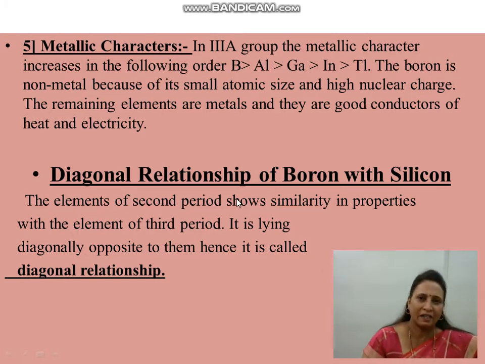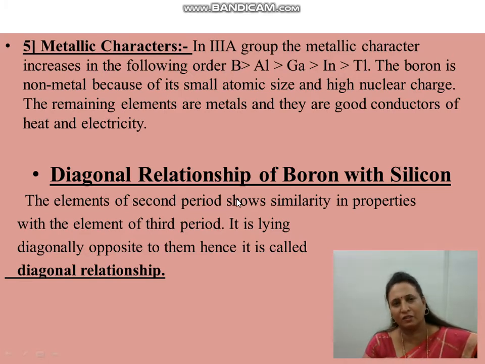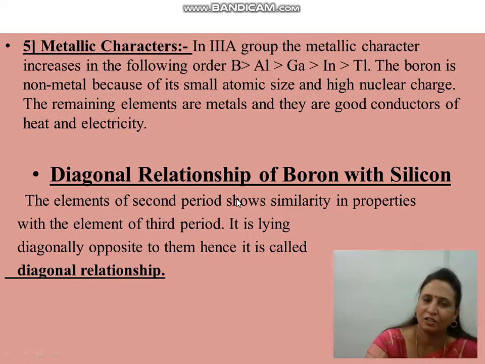What is meant by diagonal relationship? An element from the second period shows similarities in properties with an element from the third period. They are present diagonally to each other, and that's why this relationship is known as a diagonal relationship.